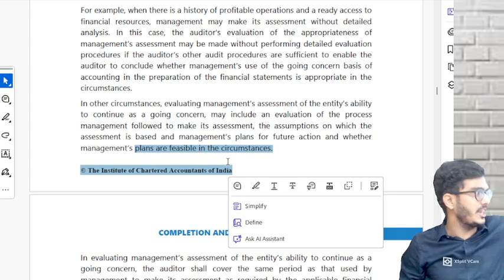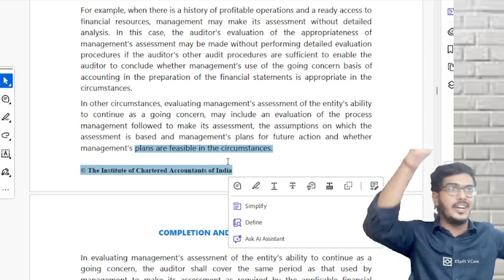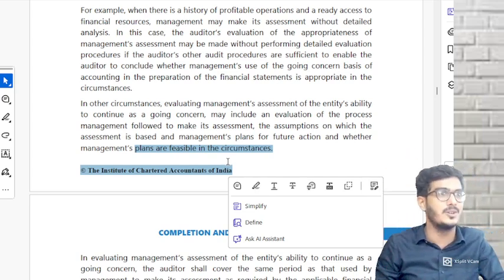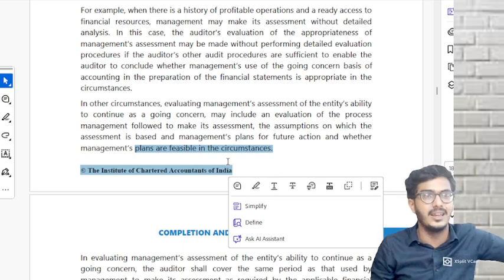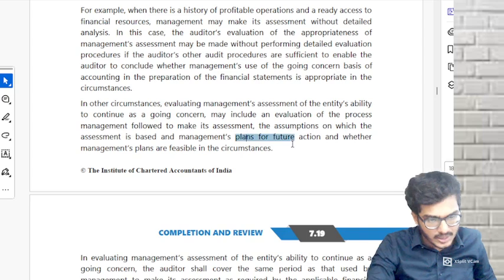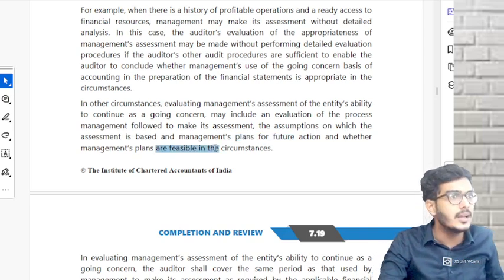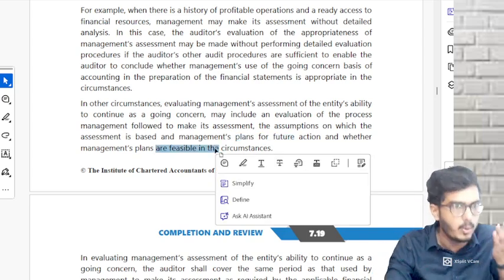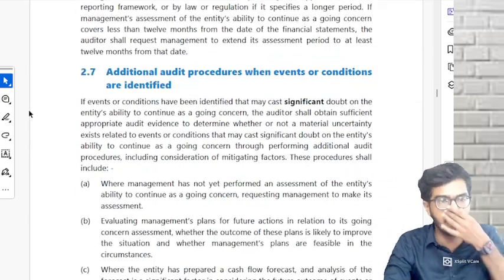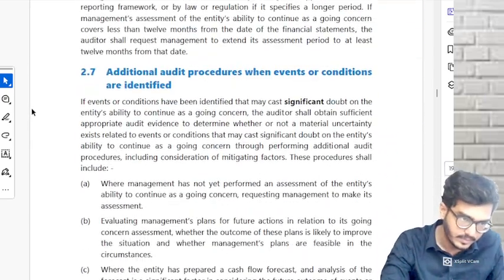Management will tell, next year I'm going to open 2 more branches. I'm going to buy one 8 crores machinery. Hey, you don't have money to pay your salary staff. What 8 crores machinery? So whatever plans, you listen to those plans. But those plans should also be feasible. Feasible means possible. Correct or not? Entire 2.6 done.